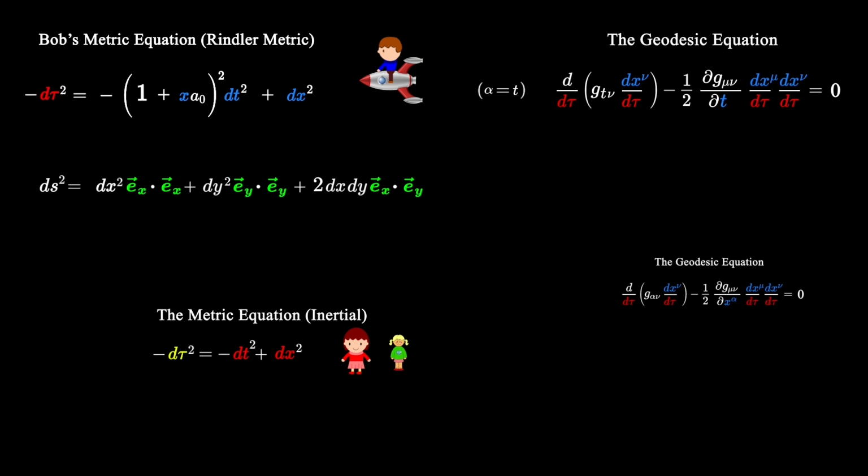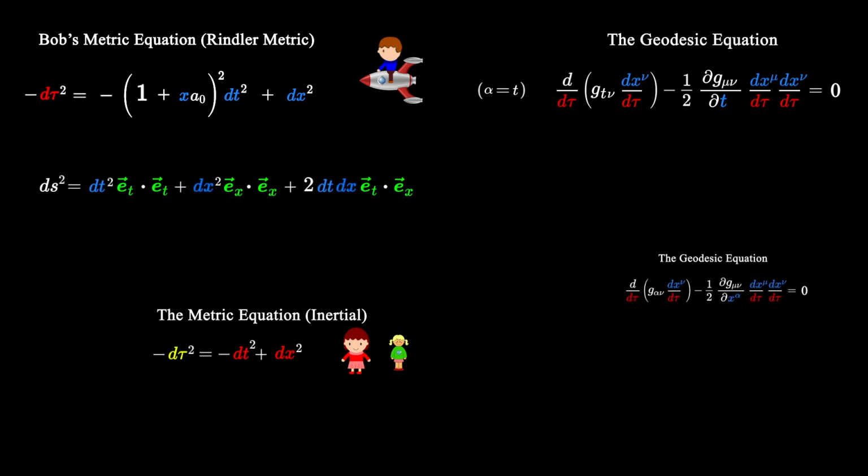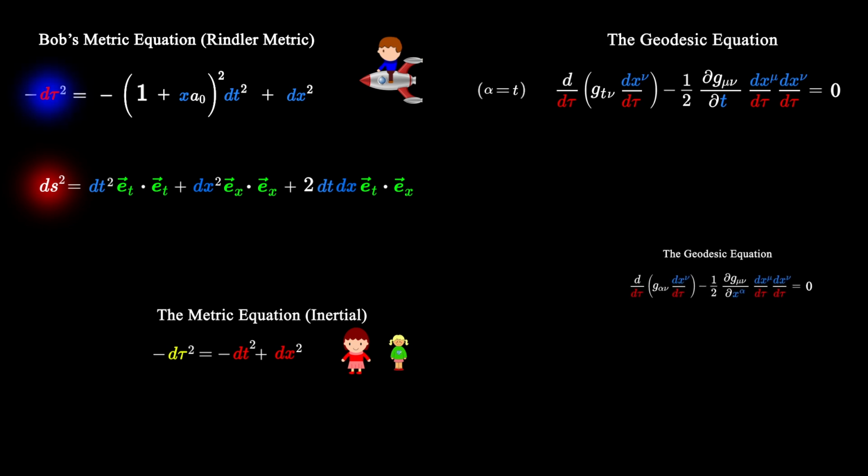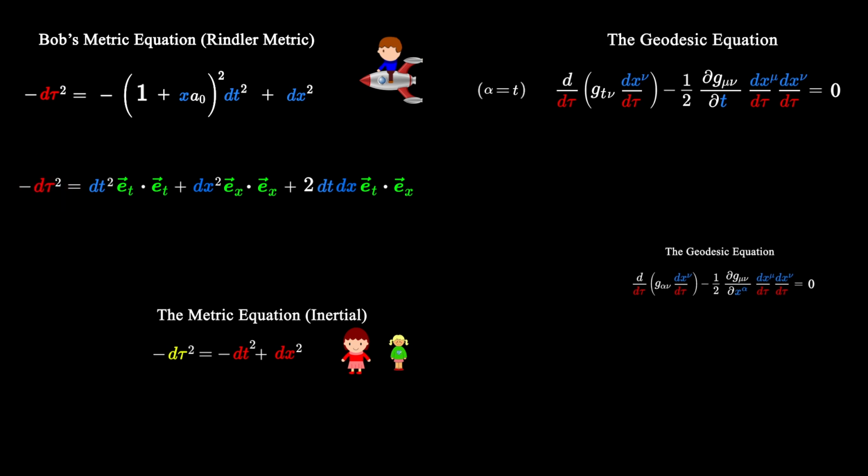Now in Bob's case, his coordinates are not the Cartesian coordinates x and y, but the Rindler coordinates t and x. So let's make that change. Now let's say that Bob is observing Alice as she travels through space-time, and he is using his Rindler coordinate system to keep track of her motion. Then in that case, the invariant quantity ds squared that this equation is describing is given by the left-hand side of Bob's metric equation, namely the negative of Alice's squared proper time. So let's make that change in notation.